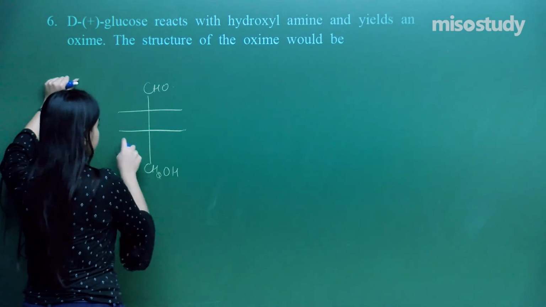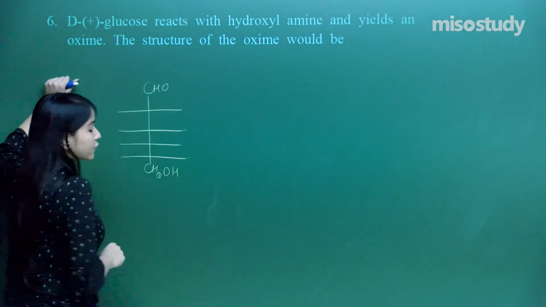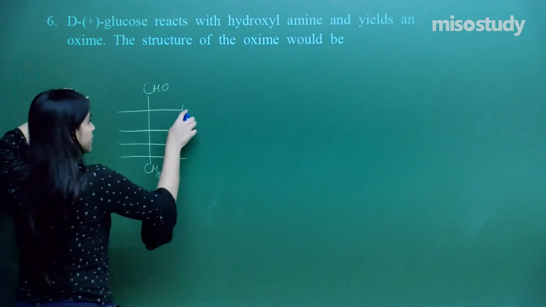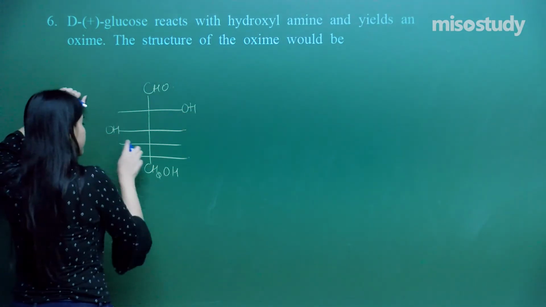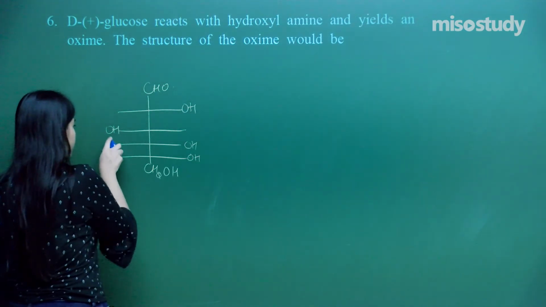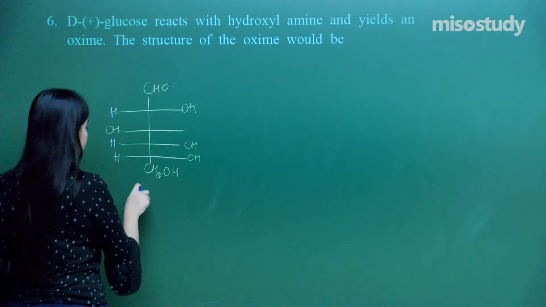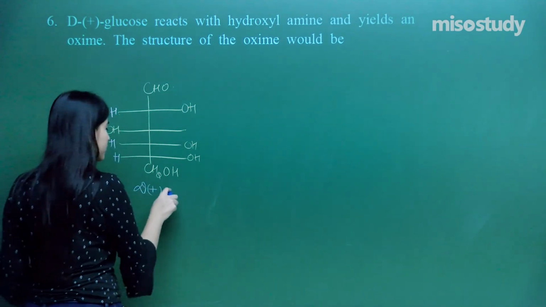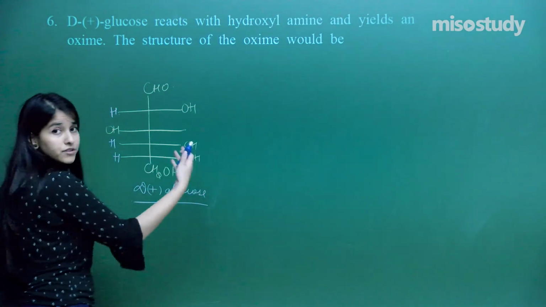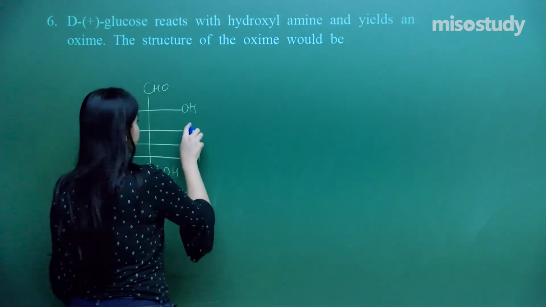So glucose is an aldohexose. That means 6 carbon atoms. We have got 6. OH, OH. So that is the structure of D plus glucose. D, for this OH is lying on the right hand side. So that is what we make.